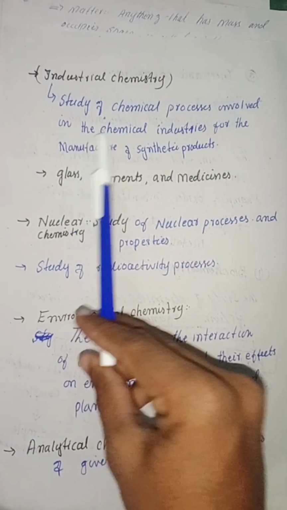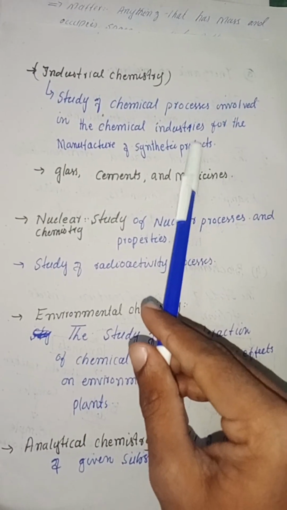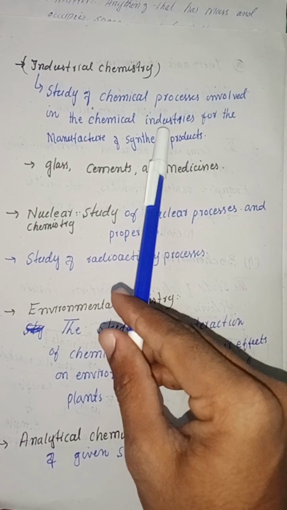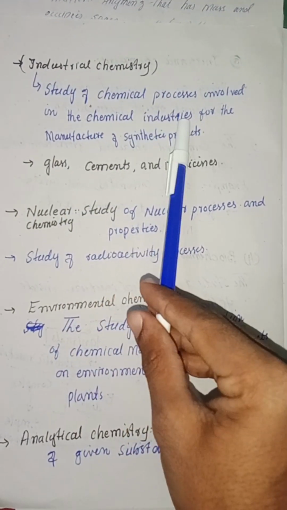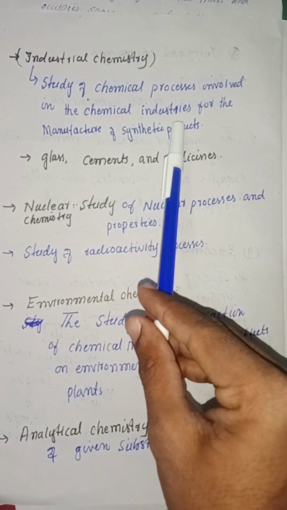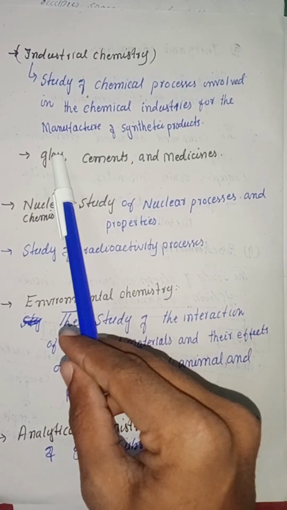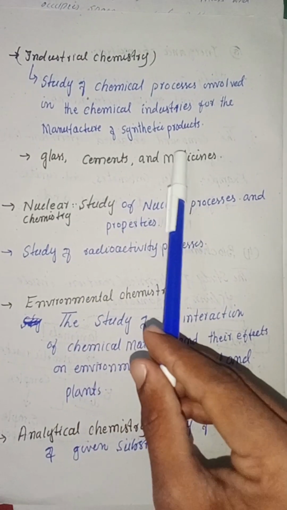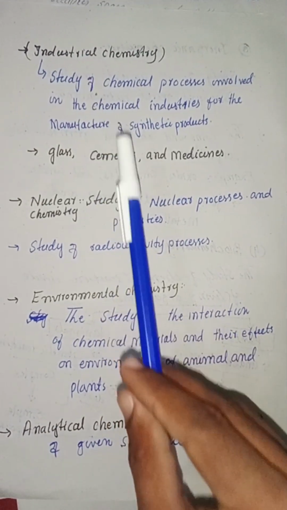Industrial chemistry, the study of chemical processes involved in the chemical industries for the manufacture of synthetic products. Synthetic products in the industries, such as glass, cement, and medicine, are studied in industrial chemistry.